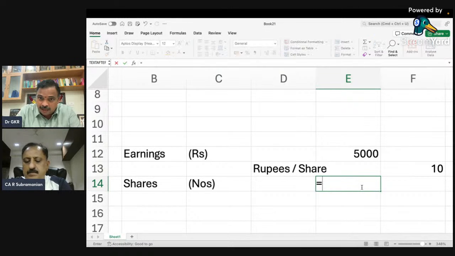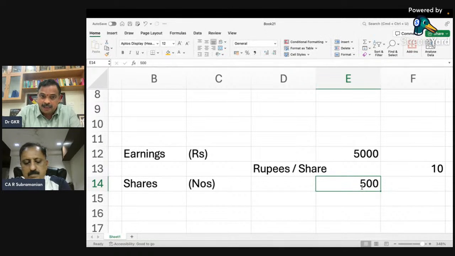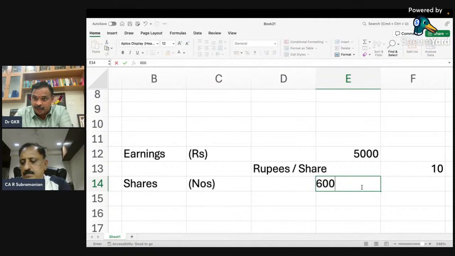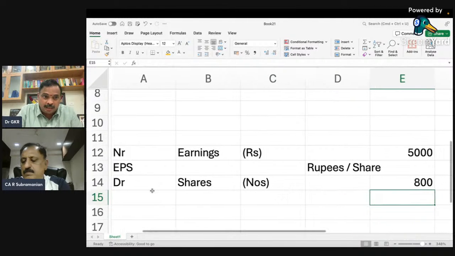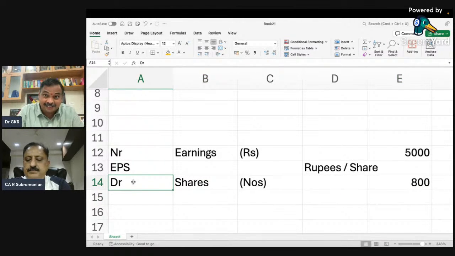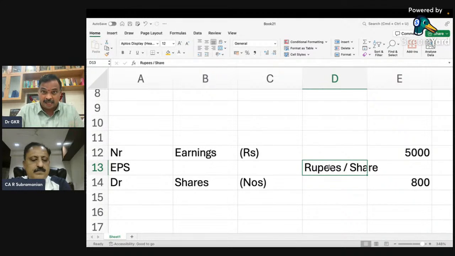Now, instead of 500, it is 600. Then it is not 10 rupees. It becomes 8.33. At 700 it becomes 7.14, at 800 it becomes 6.25. This is called dilution. When the denominator increases, your earnings per share falls. So that means the number of shares increases. When shares increase, it is called dilution.